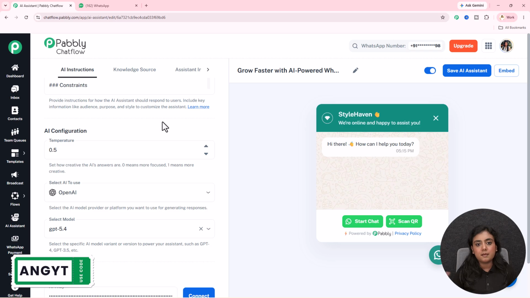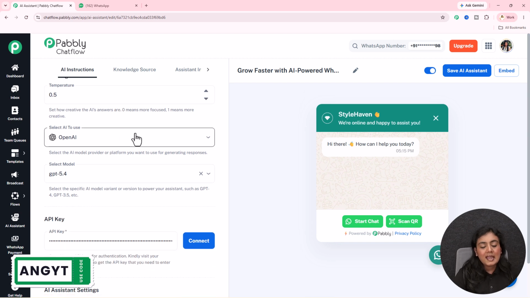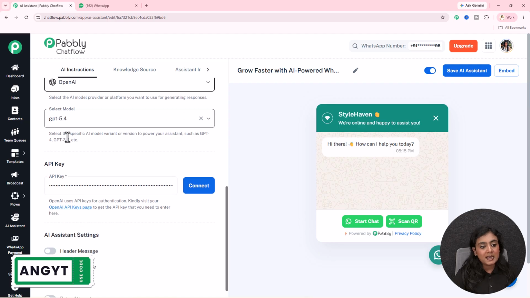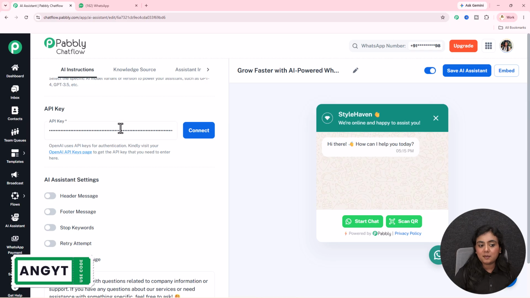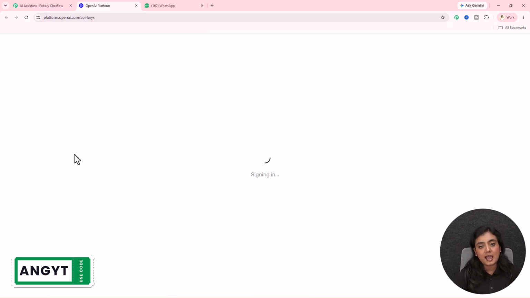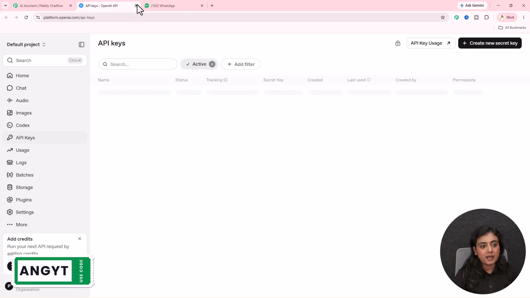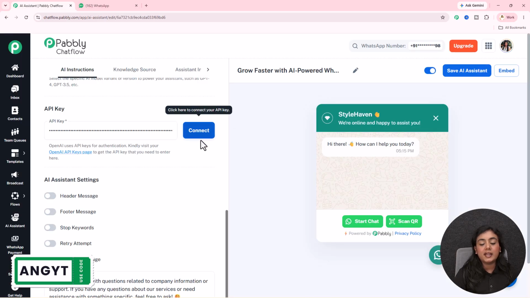Now I want middle, I want creative as well as focused replies, so I've selected the temperature as 0.5. Next, the AI to use. Currently we have the option of OpenAI only, so I've selected OpenAI, selected the AI model which is going to generate the replies, and then you have to provide the API key. For that, directly go towards this hyperlink. You will come to the API keys page of OpenAI, create the key from there, copy it and paste it down and create the connection.